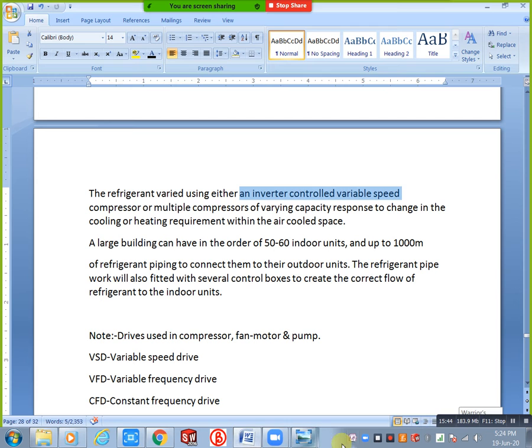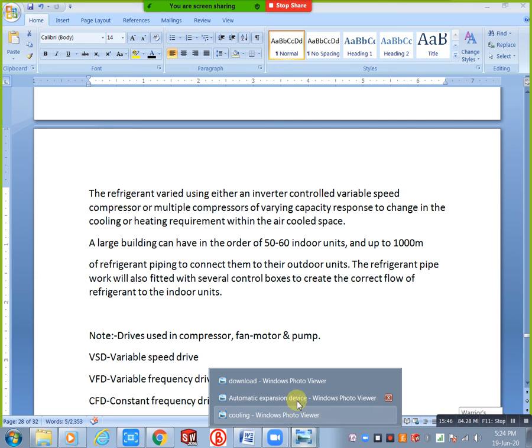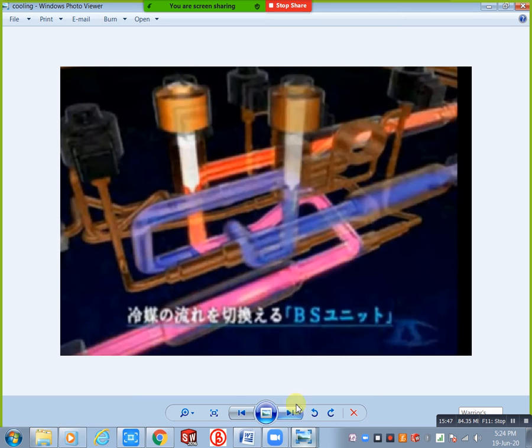What is the use of that compressor? For example, we have only one outdoor unit and a number of indoor units. For example, we need 20 TR for our floor, meaning I have 10 rooms. In the 10 rooms we have 10 ACs, 10 indoor units. Each indoor unit consists of 2 TR, completely 20 TR.